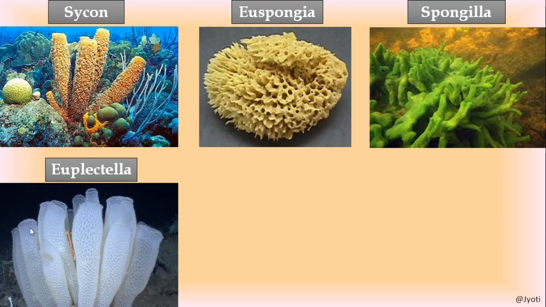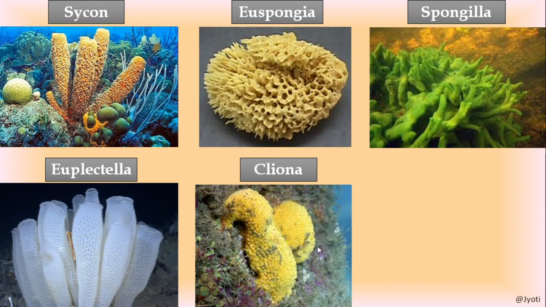This is Euplectella. You can see how beautiful these sponges are. These are known as Venus flower basket. So in Japan, in marriages or in any ceremony, people used to give these sponges as a gift.